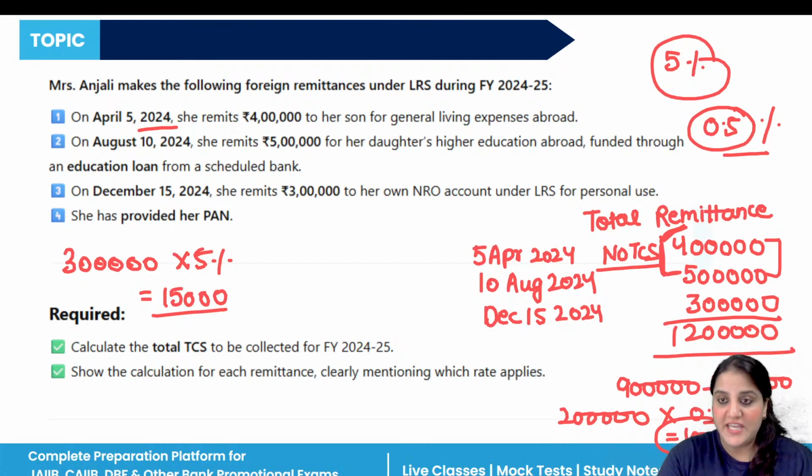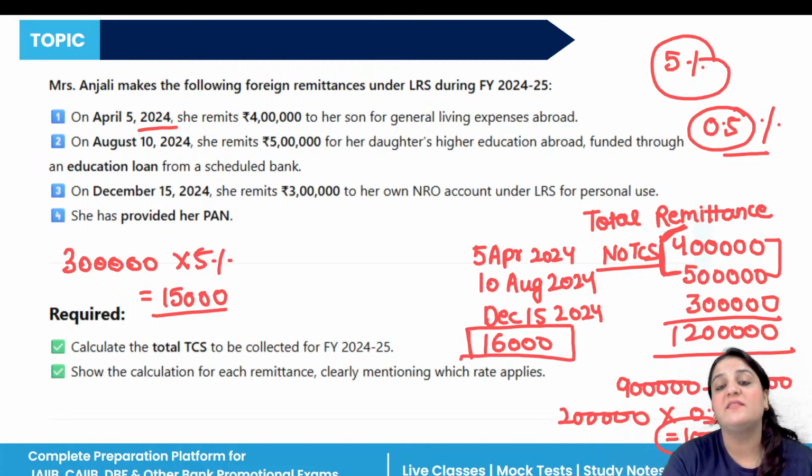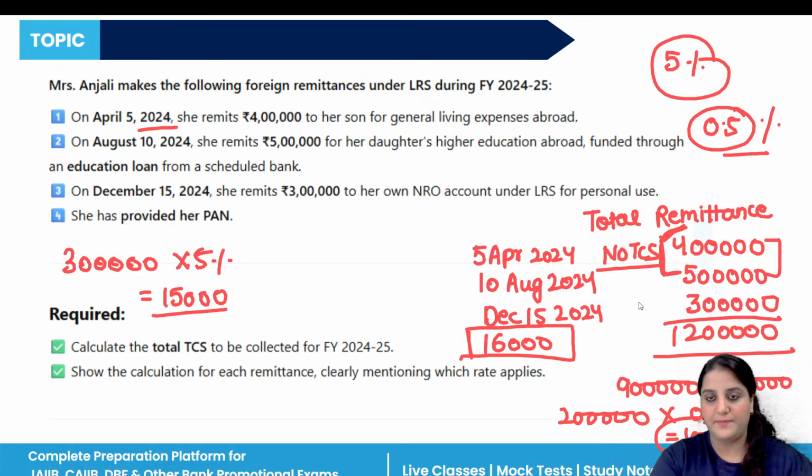So here we can say 1000 plus 15,000 equals 16,000. This is the total tax collected at source. So Mrs. Anjali, the total TCS payable for the financial year 2024-25 is rupees 16,000. Clear? I hope this is clear, and I also showed the calculation here. Okay.